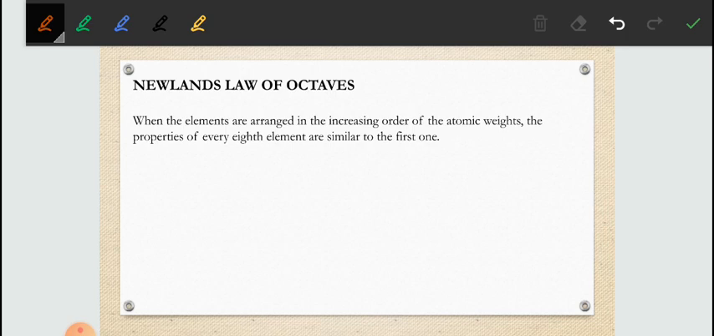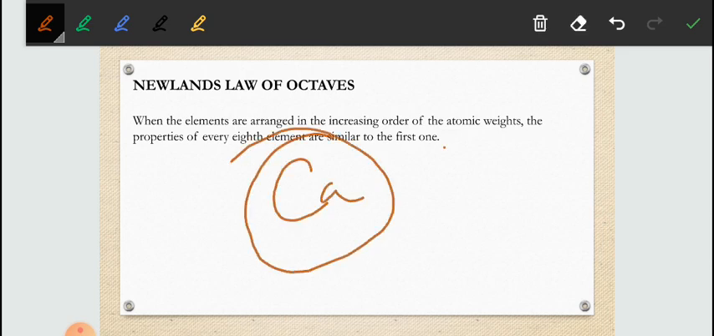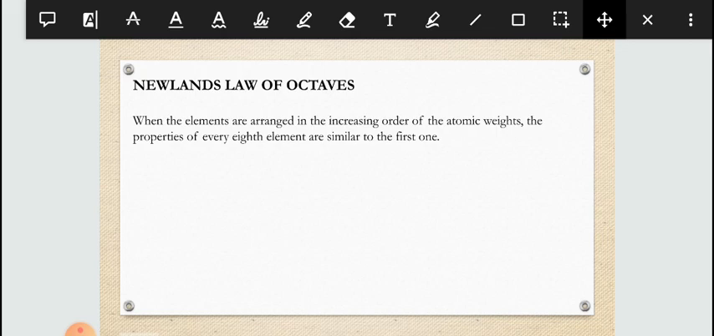So he compared this law with music, and this law was also discarded. The reason was this law was applicable only up to calcium. After that, this law was not applicable. This was the main drawback of this law. After this, a new law was introduced.